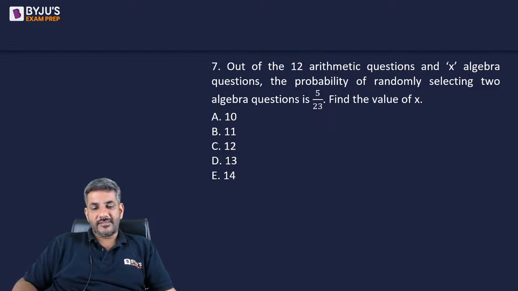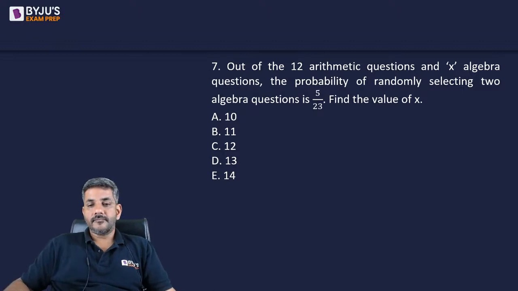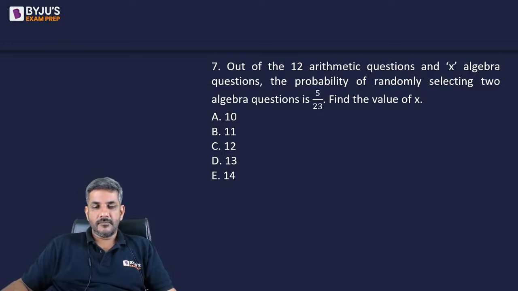Find the value of X. Let's do it together. Out of the 12 arithmetic and X algebra questions, the probability of randomly selecting two algebra questions is this.